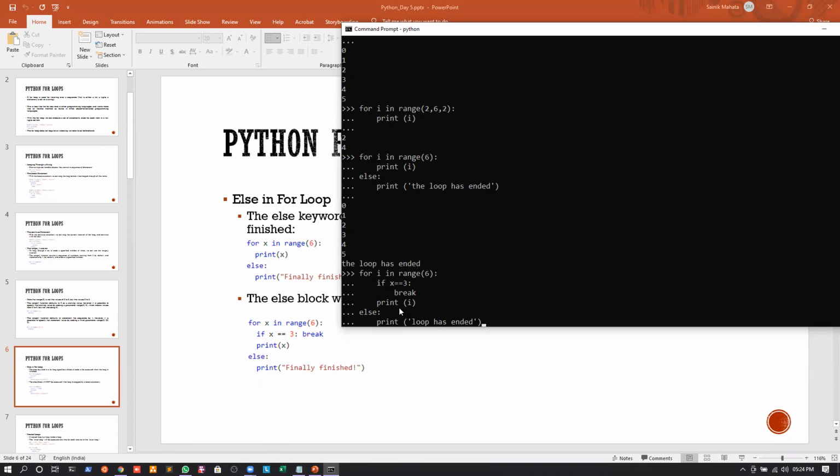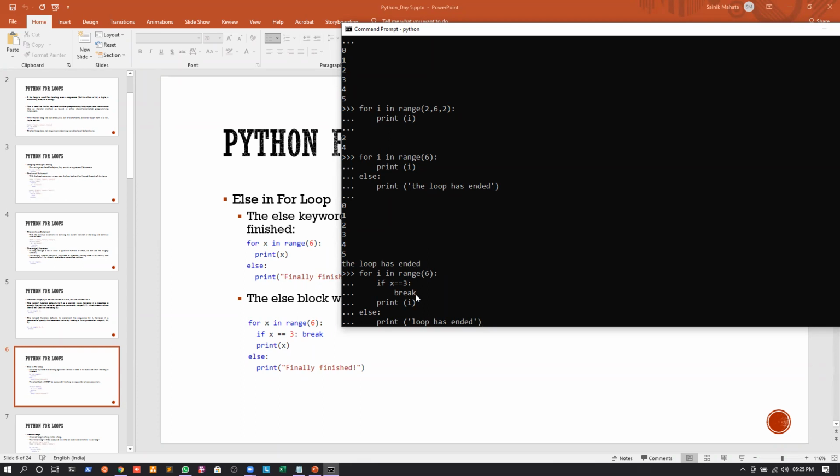Then the loop will increment by 1, so it becomes 1. I will check, is it equal to 1? No, so I will print the value of 1. Then the value of i becomes 2. I will check, is it equal to 2? Is it equal to 3? No, it is not, so I will print the value of 2. The value of i becomes 3. I will check, is it equal to 3? Yes, it is, so I will break out.